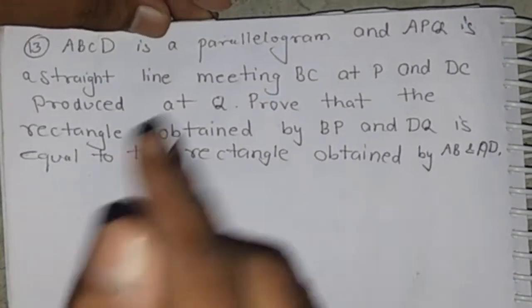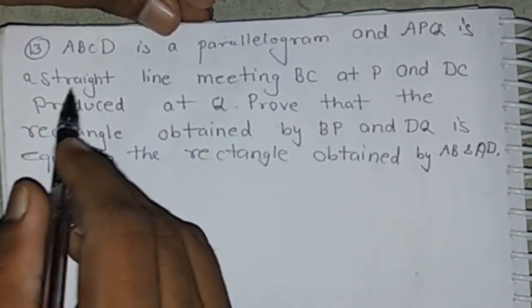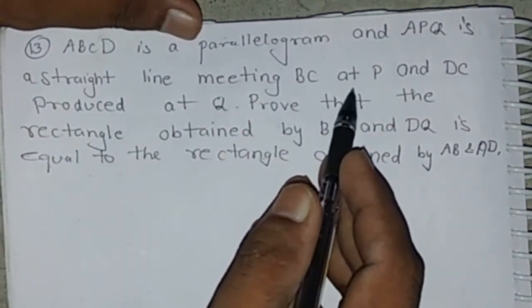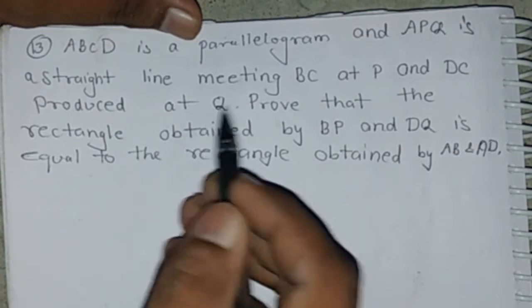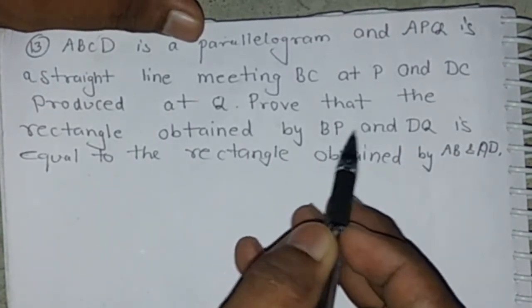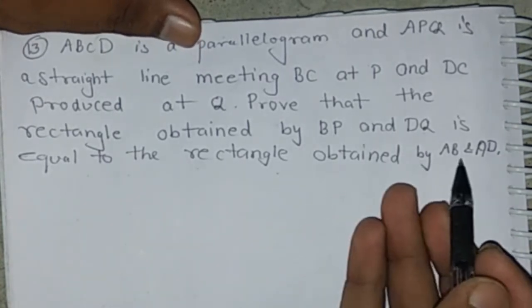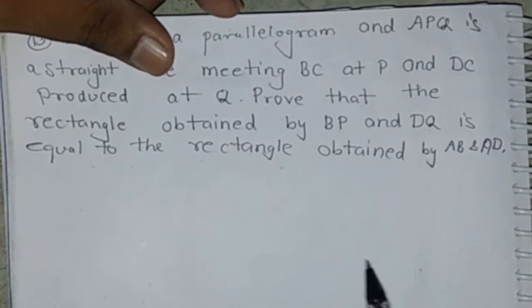Good morning, class. Question number 13. ABCD is a parallelogram and APQ is a straight line meeting BC at P and DC at Q. Prove that the rectangle obtained by BP and DQ is equal to the rectangle obtained by AB and AD.